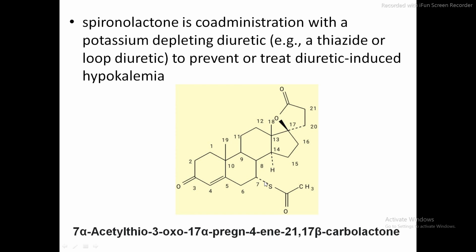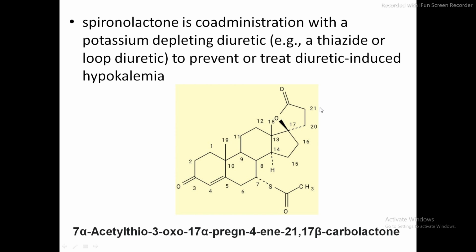Okay, so we can call it 7 alpha acetyl thio, then 3 oxo. Always remember one thing, as I always told you, you have to follow the alphabetical order, as we have started with the acetyl group. So 7 alpha acetyl thio, then 3 oxo, then 17 alpha, because there is a double bond, 17 alpha pregn-4-ene-21,17 beta carbolactone.